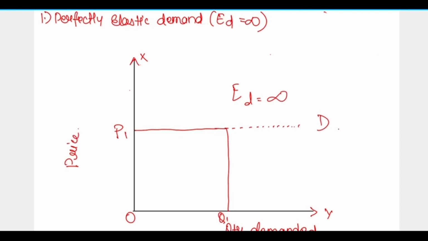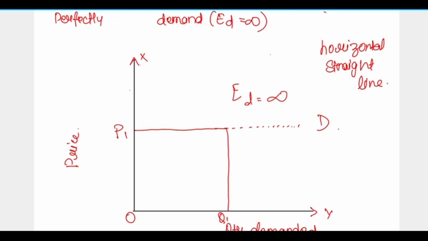This is the demand curve. The demand curve of perfectly elastic demand is a horizontal straight line. Fine. This is the demand curve of perfectly elastic demand. Now moving towards the next one.